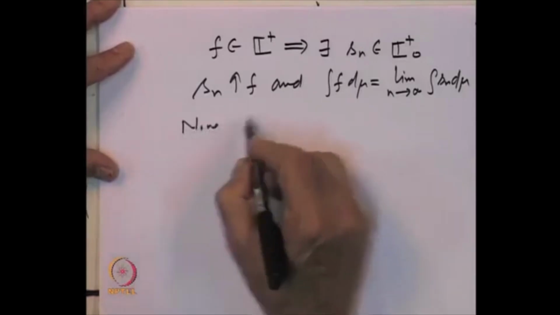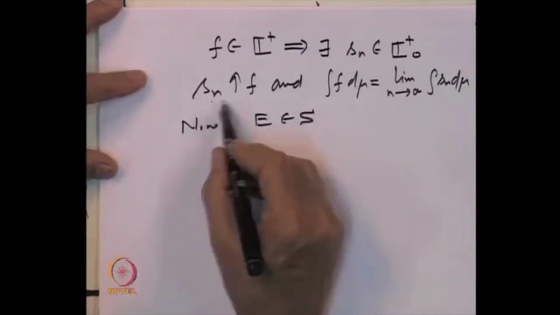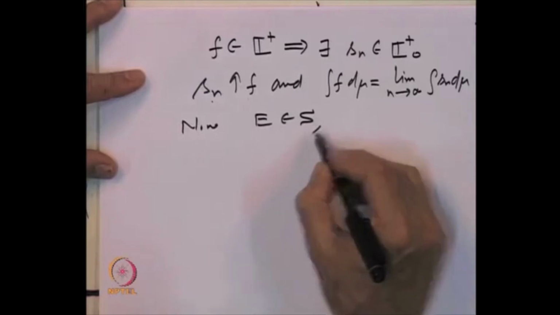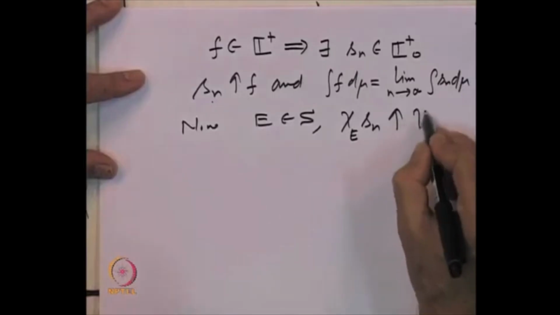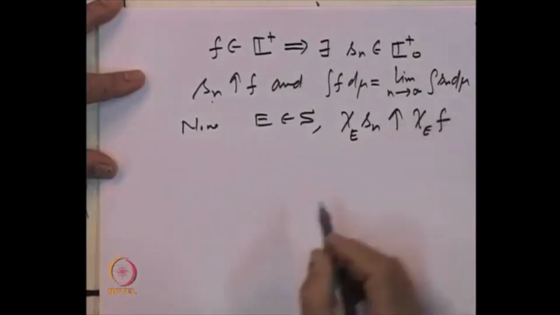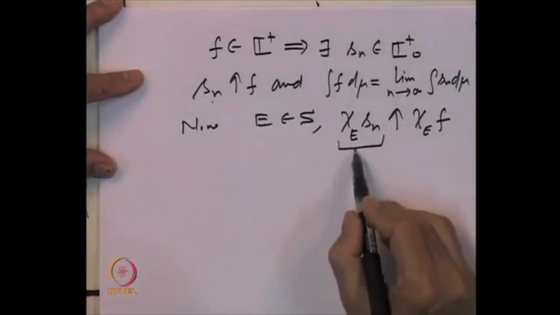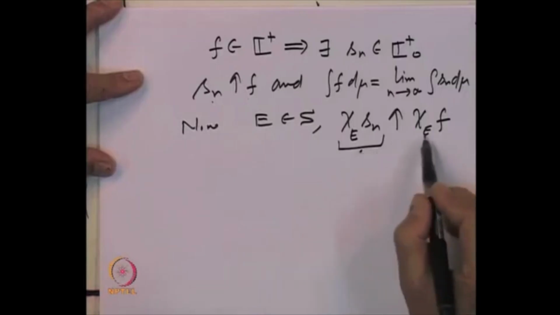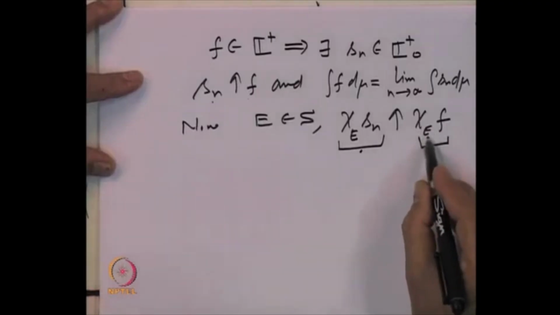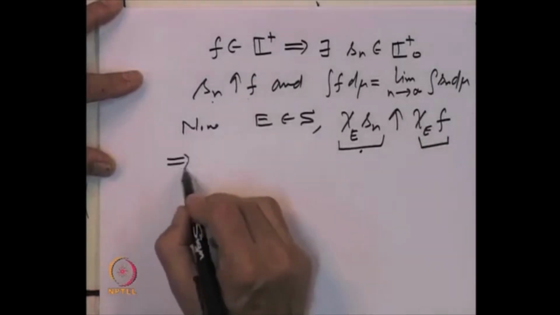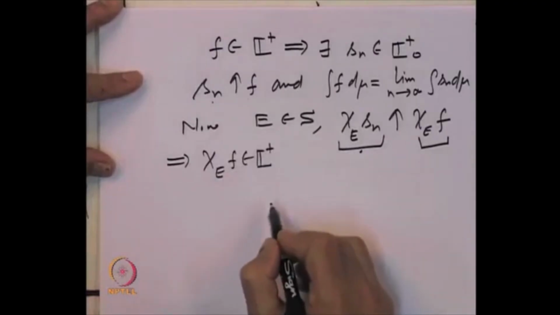Now, for E a set in the sigma algebra S, because S n is increasing to f, clearly the indicator function of E times S n will increase to the indicator function of E times f. And observe, we have done it earlier also, that this is a non-negative simple measurable function. It is increasing to this function. So, this implies that the indicator function of E times f is a non-negative measurable function.